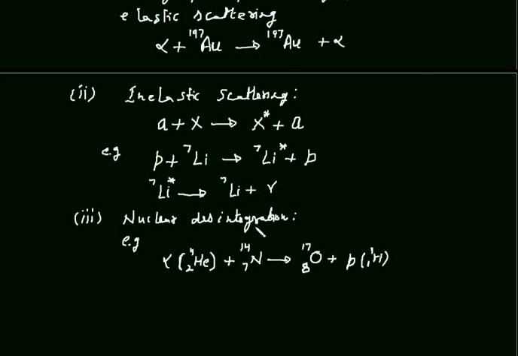In nuclear disintegration, there is change in target nuclei, means nitrogen has changed to oxygen, and there is change in incident particle also, means now the alpha particle which was incident particle and we are getting outgoing particle, not the alpha but proton. Okay, the incident particle has changed and the target nuclei has changed. In the product we are getting different product nuclei and different outgoing particle.